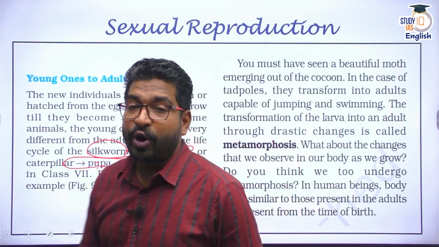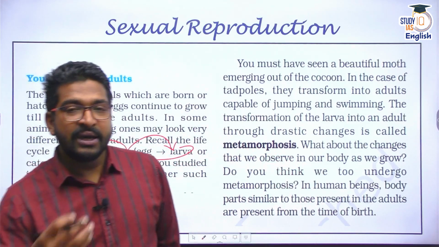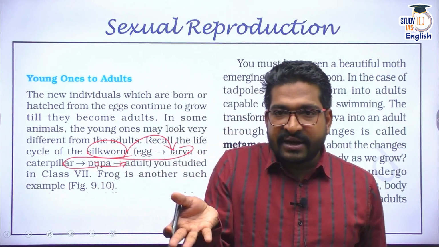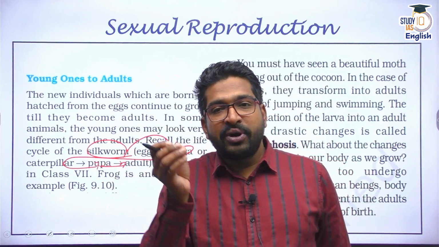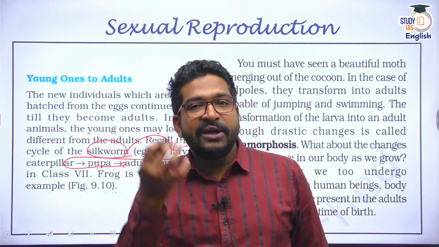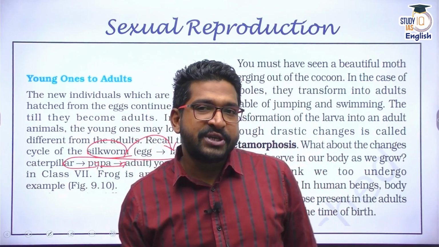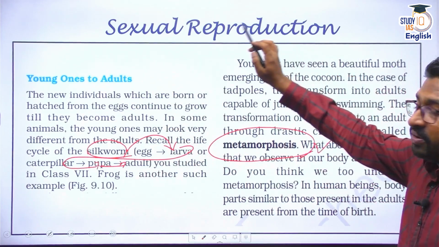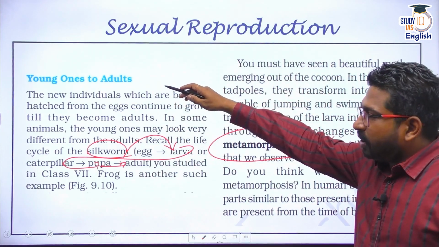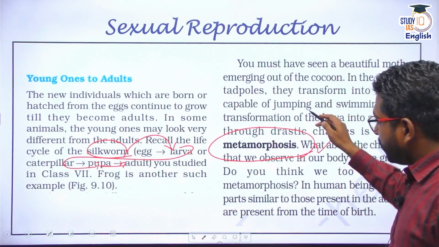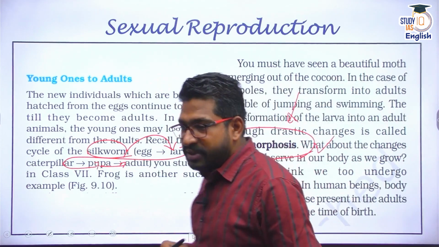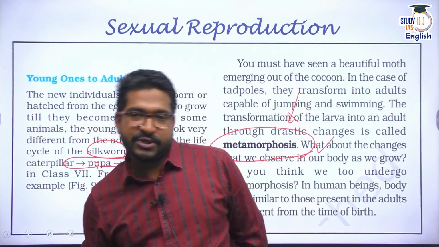Same case applies for frog as well. For frogs, you must have seen frog laying the eggs, a fertilized egg, then slowly and steadily transforming into a tadpole, a mature tadpole, then ultimately into a frog. Now, this process is called metamorphosis. Please remember that the development of young ones into adults is called metamorphosis.